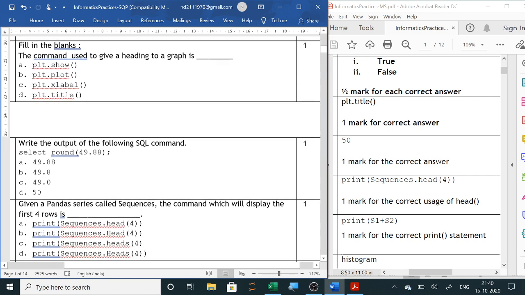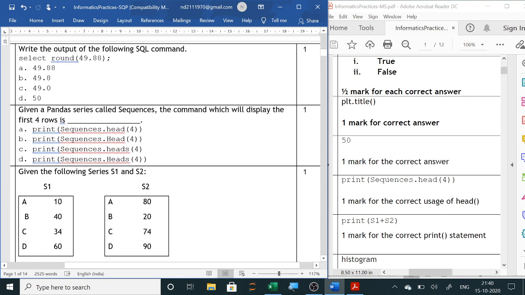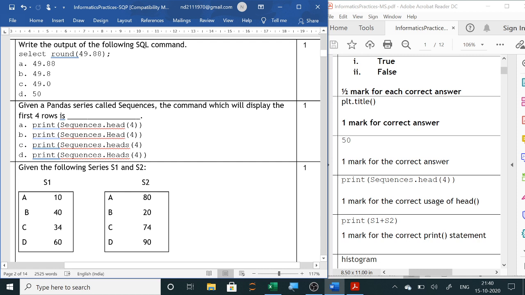Now next is, write the output of the following SQL command: select round(49.88). Now here after the comma nothing is there, so it will be 0 by default, means after the decimal you have to remove the digits. Now we always check when round is there. Since we have to remove the decimal part, if the next digit after the decimal is 0 to 4, then we will not disturb the integer part, and if it is 5 to 9, then plus 1 will be there.